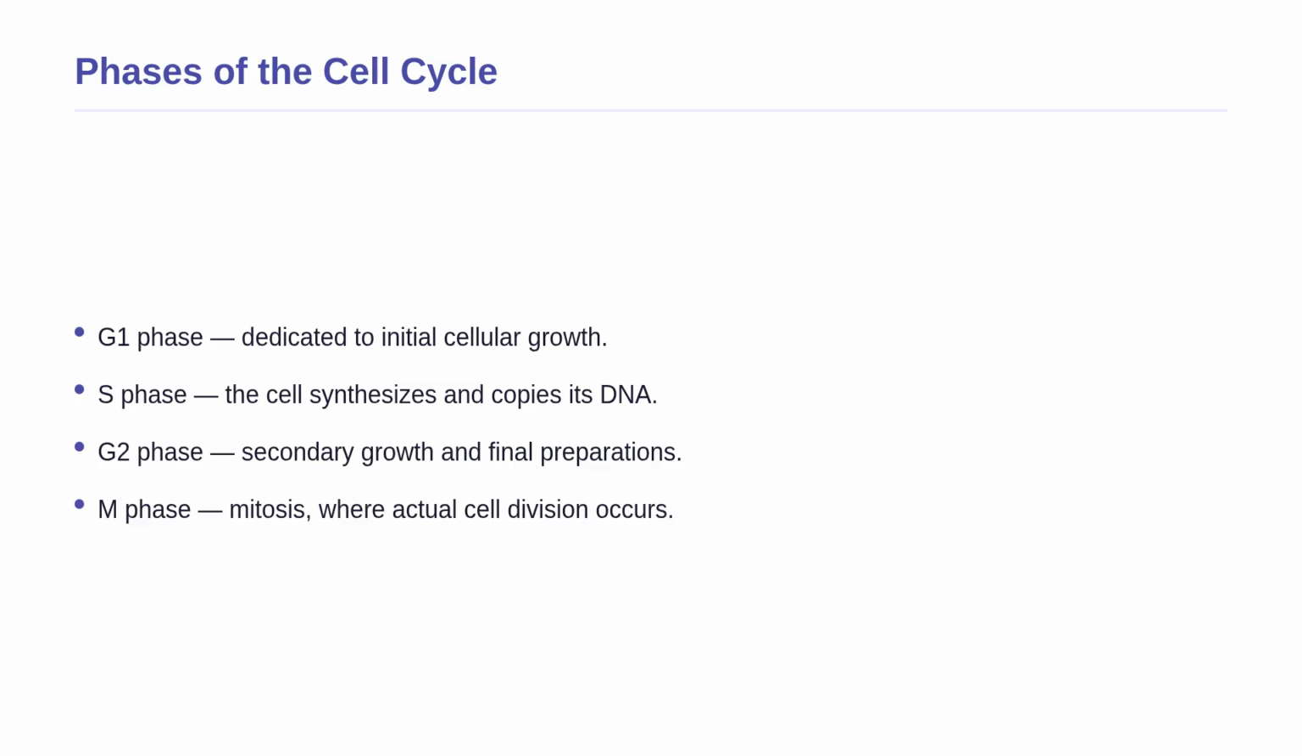Now that we understand the need for checkpoints, let us look at the actual path a cell travels. The standard cell cycle consists of 4 main phases. It begins with the G1 phase, which is dedicated to initial growth. Next is the S phase, where the cell synthesizes or copies its entire DNA. After the DNA is copied, the cell enters the G2 phase for secondary growth and final preparations. Finally, the cell reaches the M phase, or mitosis, where the actual division into 2 new cells occurs.